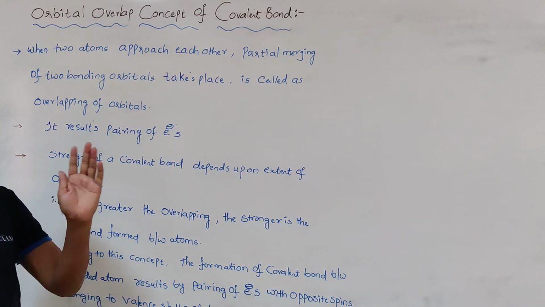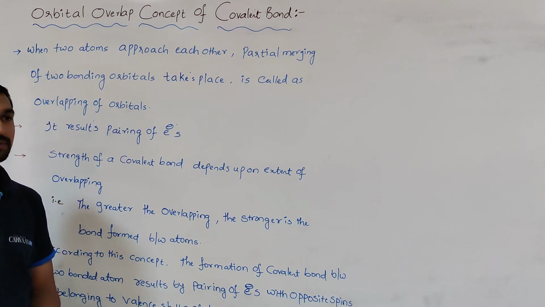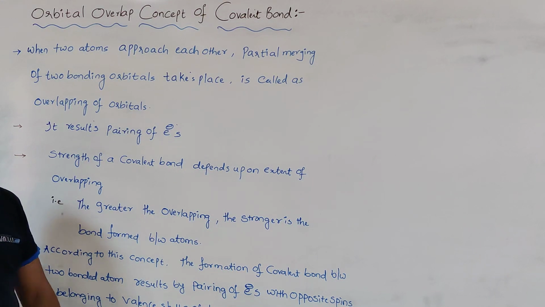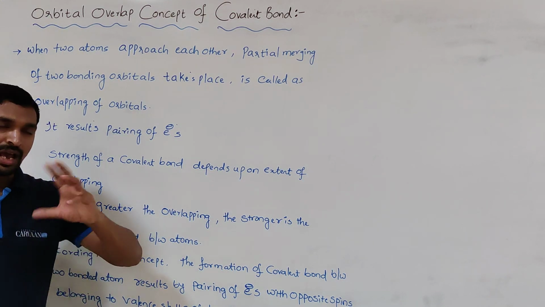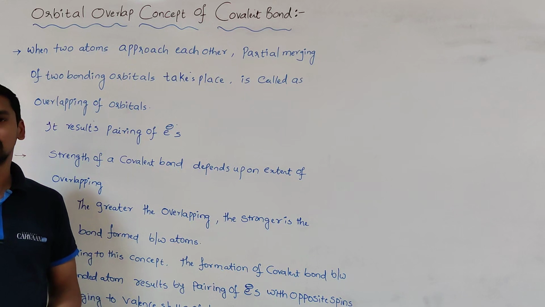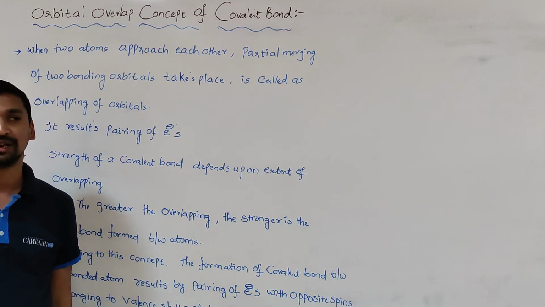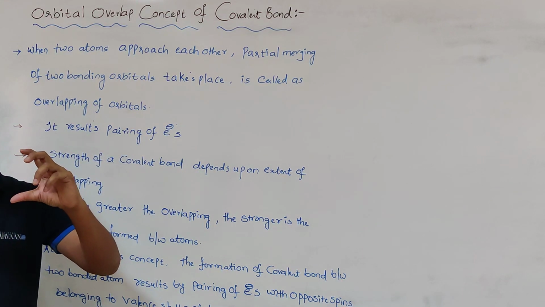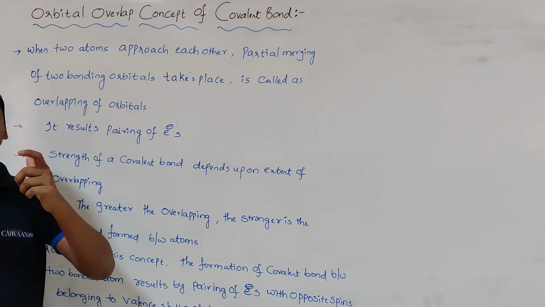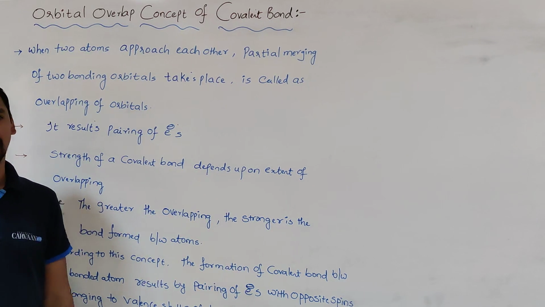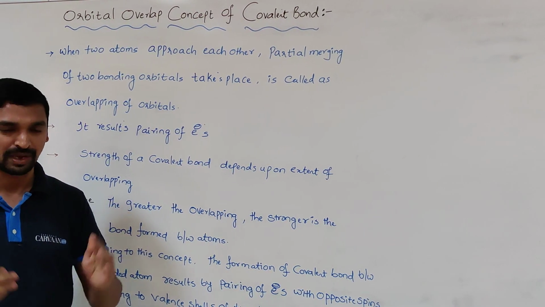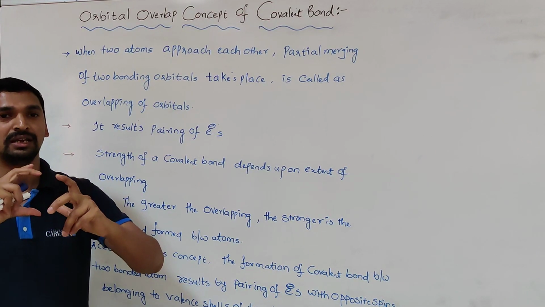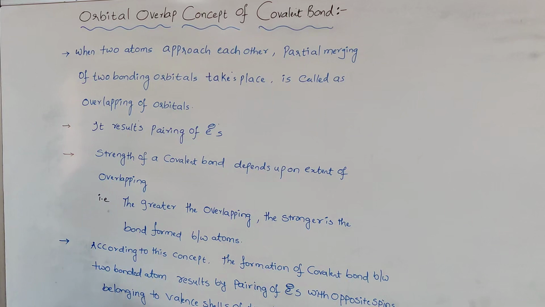Whenever this overlapping of orbitals takes place, it results in the pairing of electrons. Because in an orbital, according to Pauli's exclusion principle, no two electrons have the same spin. So when both atoms approach each other, if both electrons had the same spin, that would not be valid according to Pauli's exclusion principle. That's why whenever two orbitals overlap, immediately the pairing of electrons takes place.